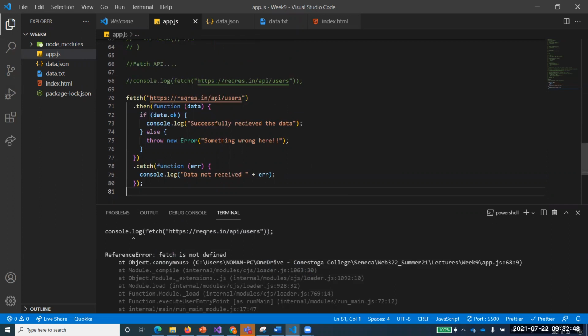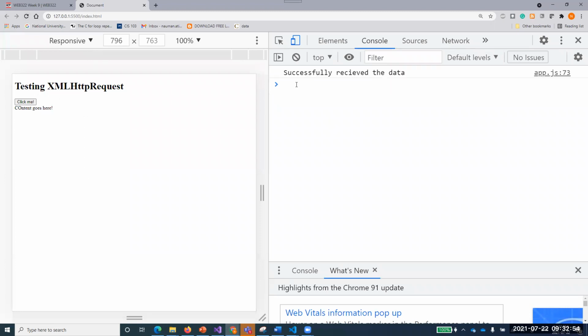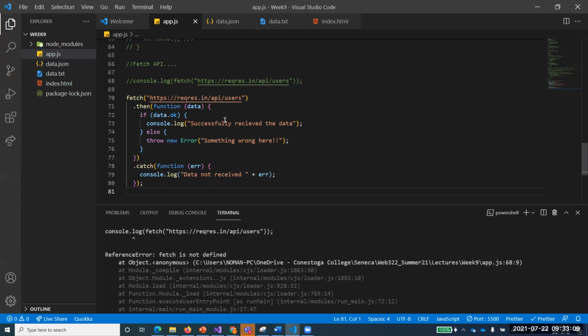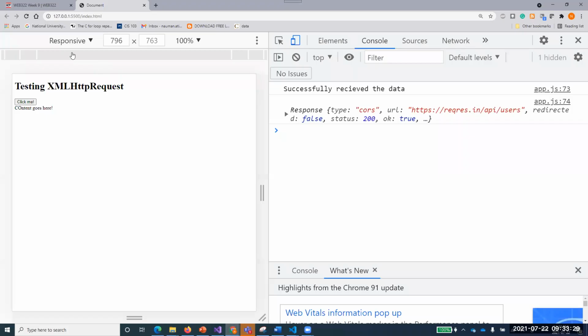First of all, just save that and run that, not through Node, but in the browser. It says successfully received the data. So what is happening over here? I have used an API endpoint from where I want to bring up some users, and the data has been successfully received. If I want to print that data as well, let's do console.log data. Let's run that and check what happens.